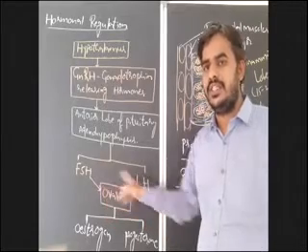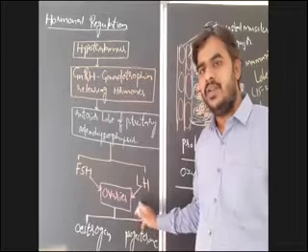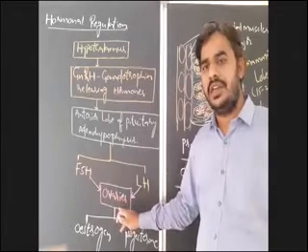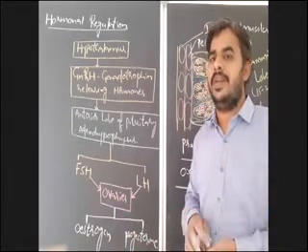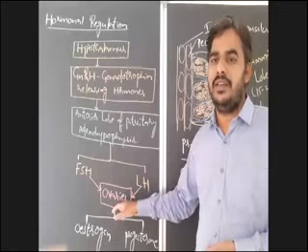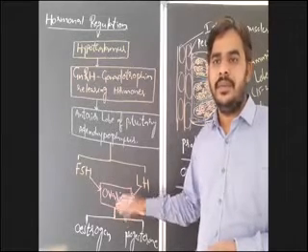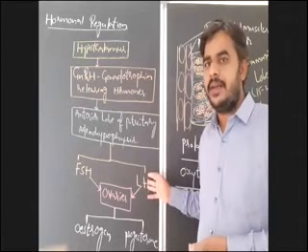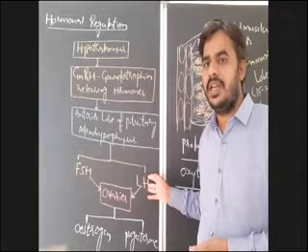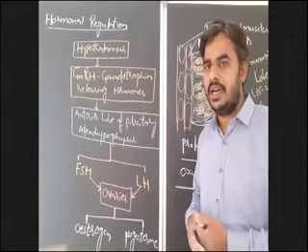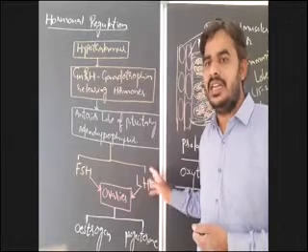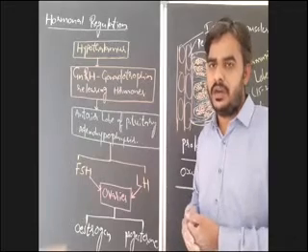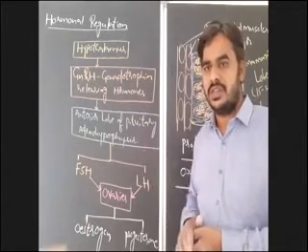The importance of FSH and LH: I just mentioned here that they will act on the ovary. Maybe you all know that FSH is responsible for the growth of ovarian follicles. Then ovarian follicles will complete their growth and maturation, and be modified into a mature follicle, which is known as the Graafian follicle. This Graafian follicle will release the oocyte, and the ruptured Graafian follicle will modify into a yellow colored body, which is known as the corpus luteum. To maintain the corpus luteum, LH plays an important role, and also to rupture the Graafian follicle, LH plays an important role.